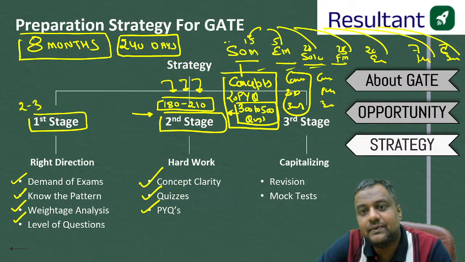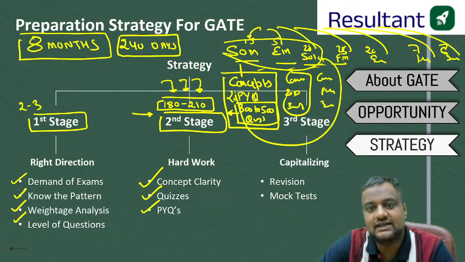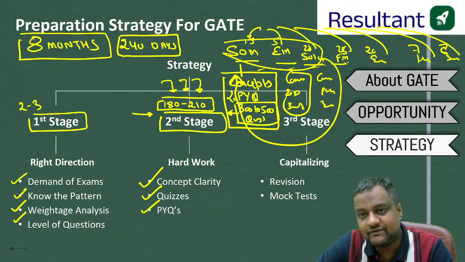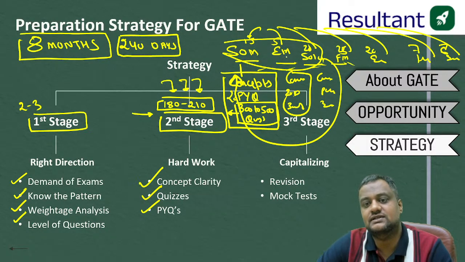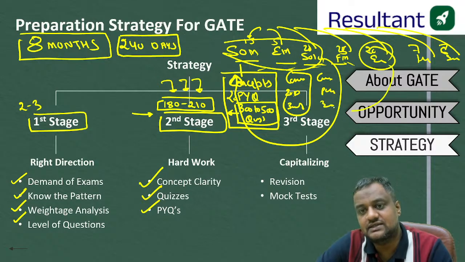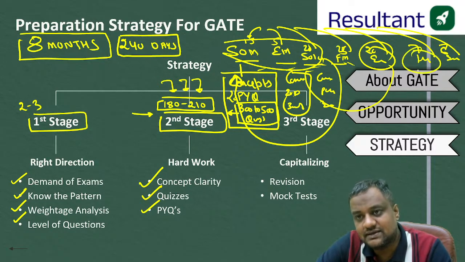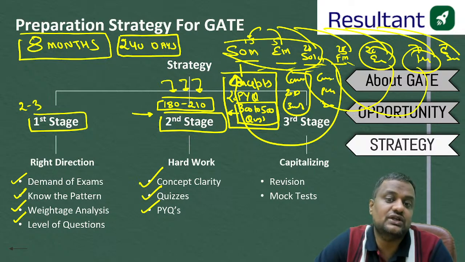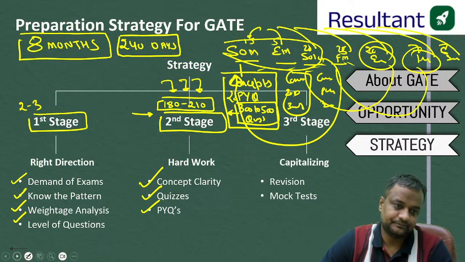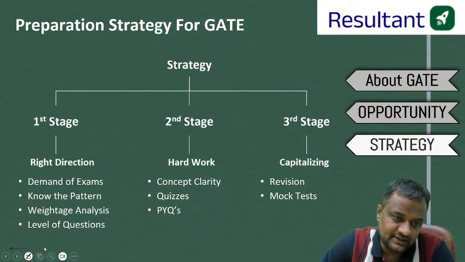And after 2 or 3 subjects, take the subject test of the first subject. Similarly, after the 4th subject, the subject test of the second subject. After the 5th subject, the subject test of the third. After the 6th subject, the subject test of the fourth. So that revision is also occurring parallelly. Once that is covered, the whole syllabus is covered like this.